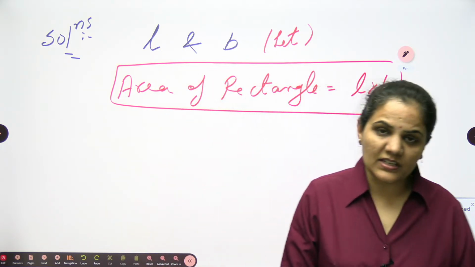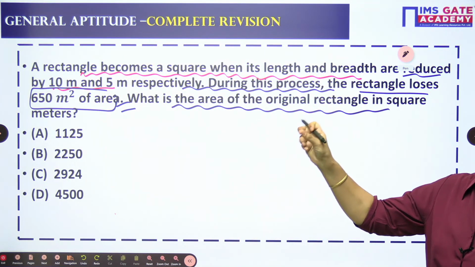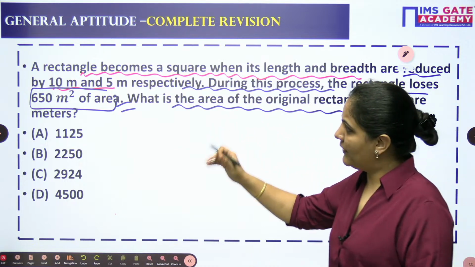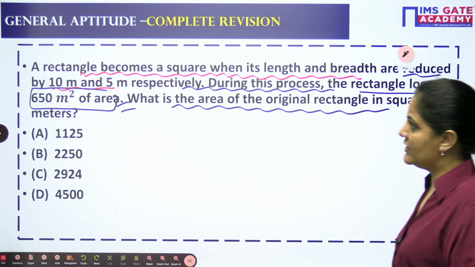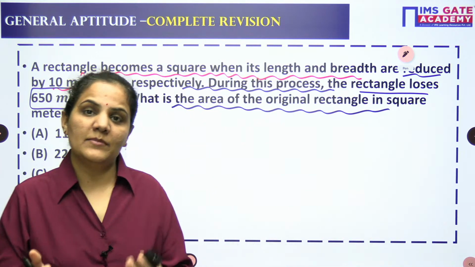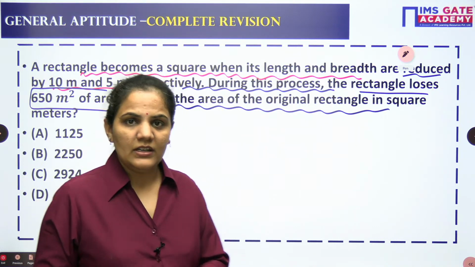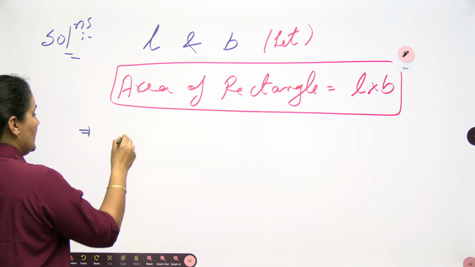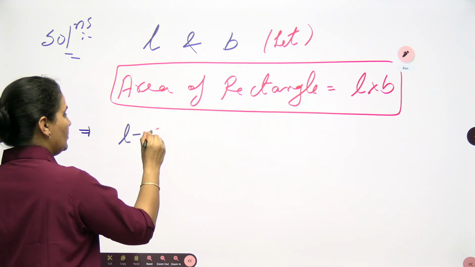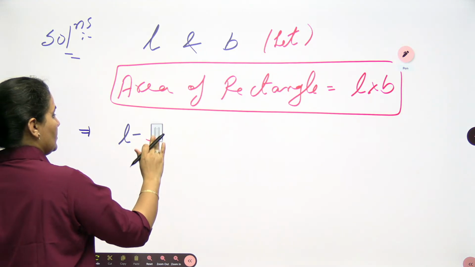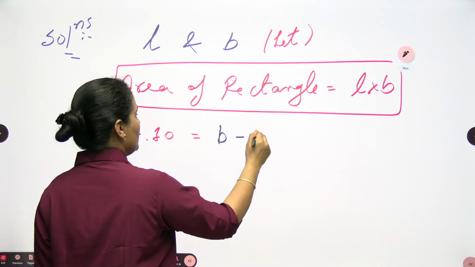Now you are saying that it becomes a square when you reduce something. Something means 10 meter from the length and 5 meter from the breadth. When you reduce, then it will become a square. We know very well that in a rectangle we have opposite sides equal, and in a square all the sides are equal. So from the length you reduce, L minus 10, and from the breadth you reduce, B minus 5.